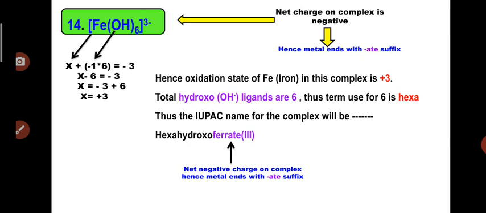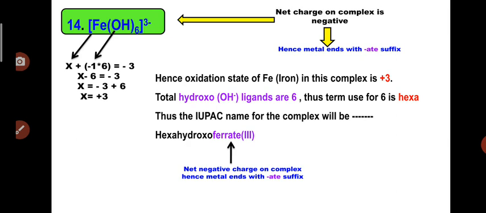Now assume the oxidation state of metal as X. Now OH has minus 1 charge, overall OH are 6. So minus 1 into 6 is equal to minus 6. So X minus 6 is equal to minus 3, X is equal to minus 3 plus 6. After shifting this 6 to the RHS, it will become a positive quantity and X is equal to plus 3. So the central metal atom Fe got the plus 3 oxidation state in this complex.